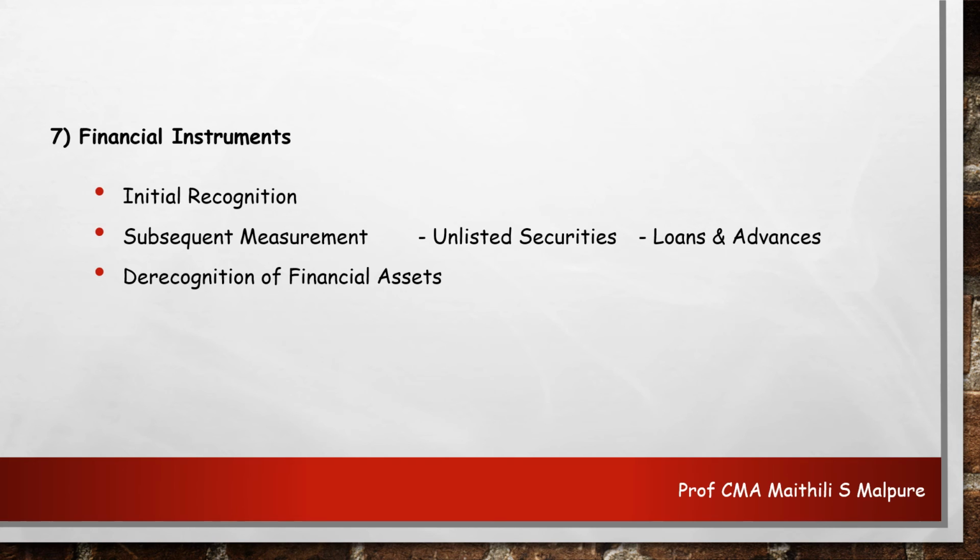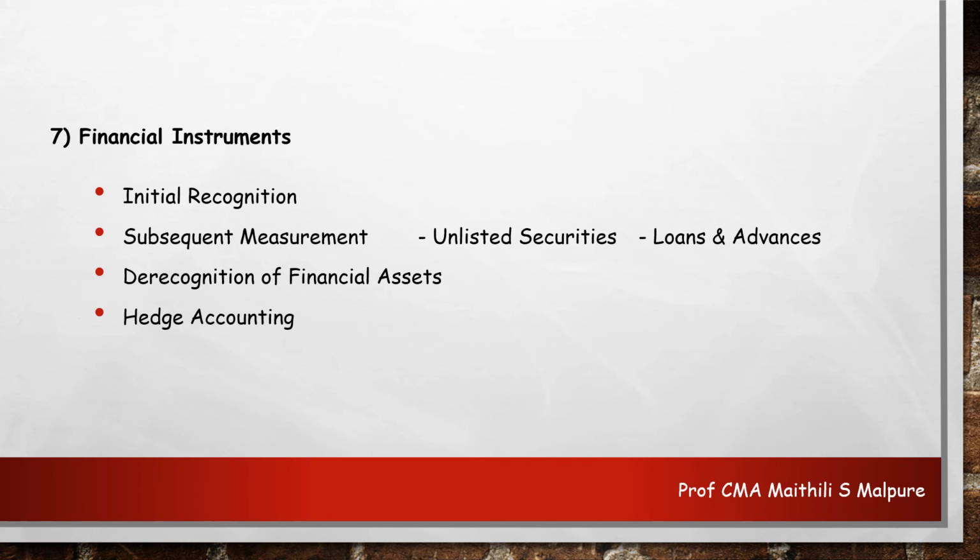Then I need to derecognize that particular financial asset. Now I no more own that asset which had a value of rupees 80 lakhs out of my entire machinery of 5 crores. So along with recognition, derecognition also plays an important role when we adopt the IFRS.